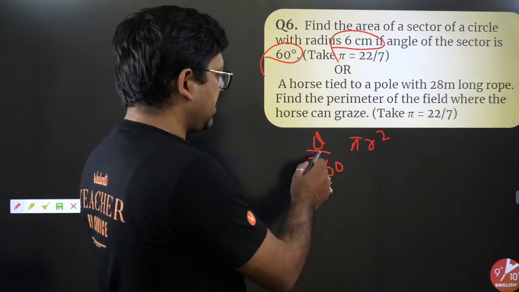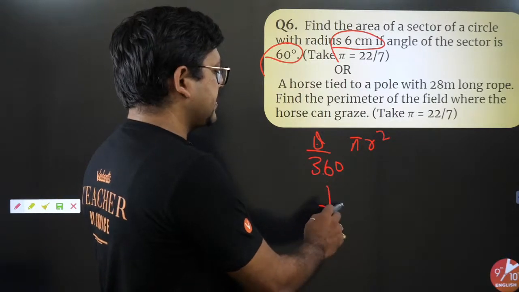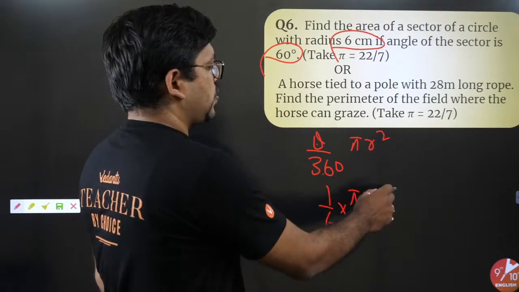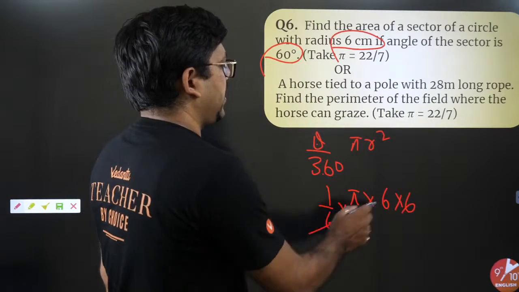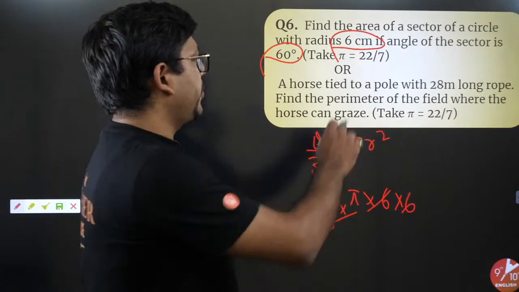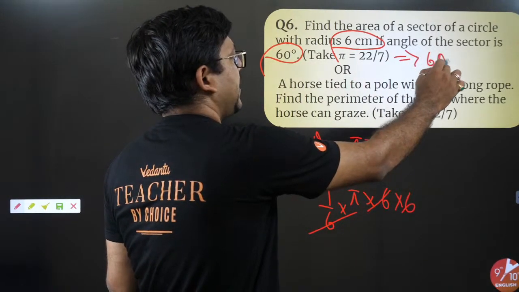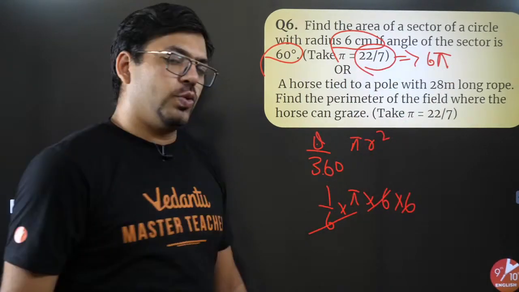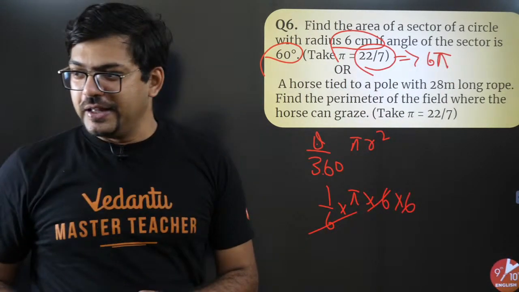Because theta by 360 will be 60 by 360, that is 1 by 6. Pi, let it be as it is. r square, that is 6 into 6. So very easily it cancels. 6 pi is the answer. First question, 6 pi is the answer. You can use the value of pi as 22 by 7 if you like. No issues.